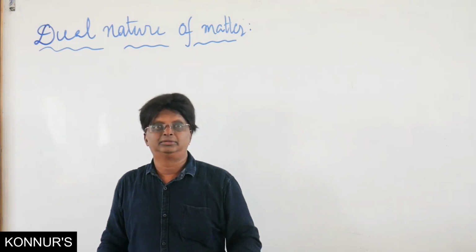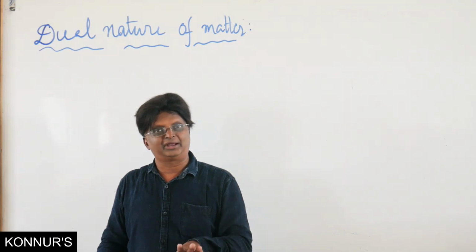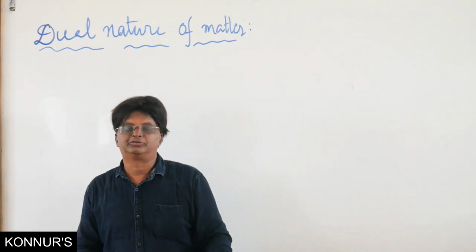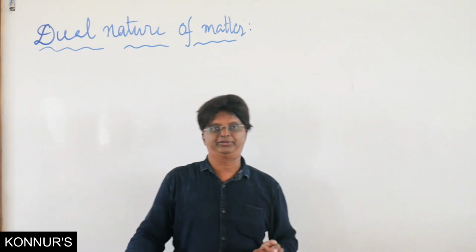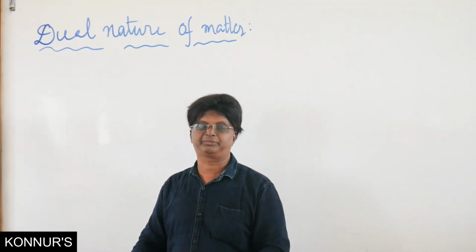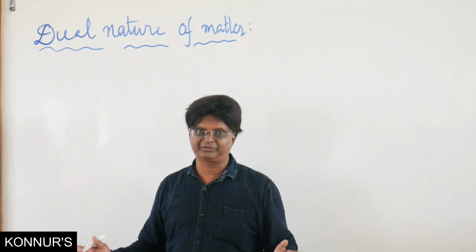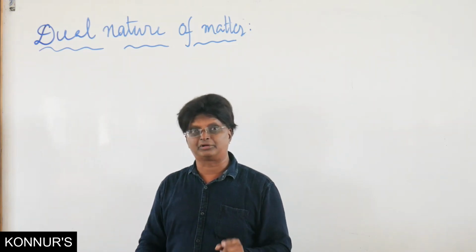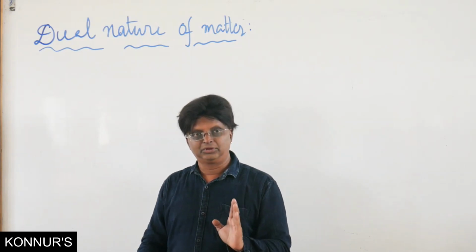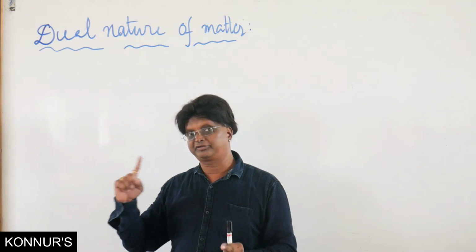And that is what was done by Davisson and Germer. It is an electron diffraction experiment which verifies the existence of matter waves. So remember, the experiment that verifies the existence of matter waves is the Davisson-Germer experiment, or one more experiment which we call the G.P. Thomson experiment. Two different experiments, both are electron diffraction experiments. See, an electron is a particle according to us, and diffraction is a wave character. So a particle definitely cannot exhibit diffraction.